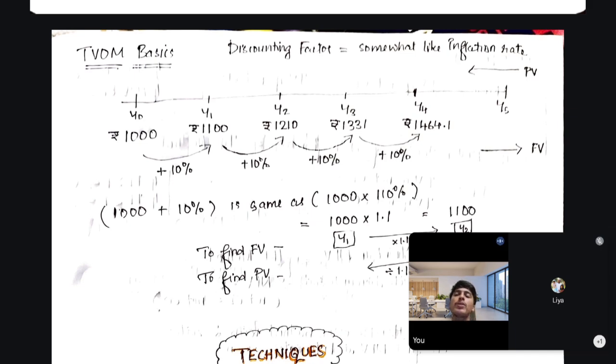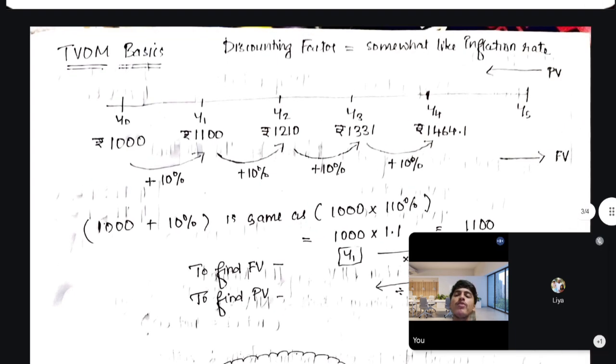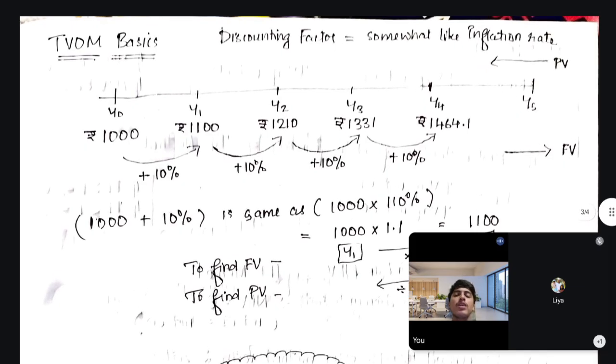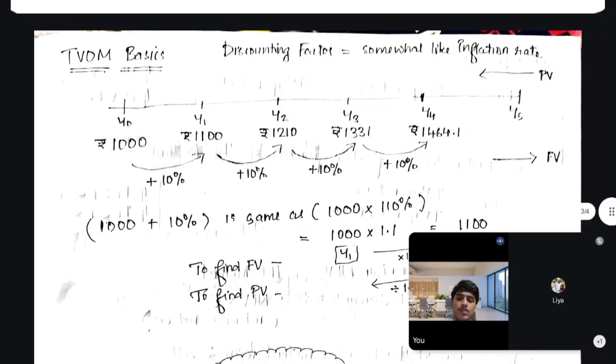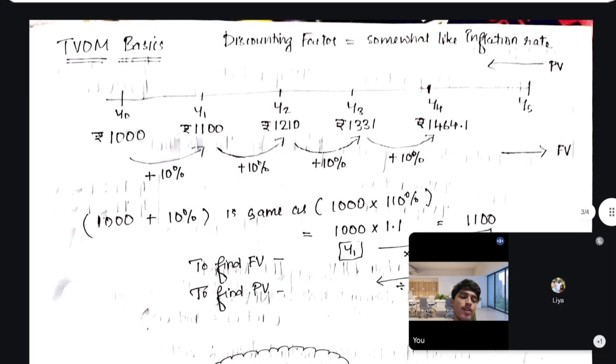Okay, so time value of money. We know it's like compound interest. If you deposit a certain sum of money, it will get accumulated over the years. That's the time value of money. In case of banks, we know the compound interest is charged upon the principal and the interest thereon.